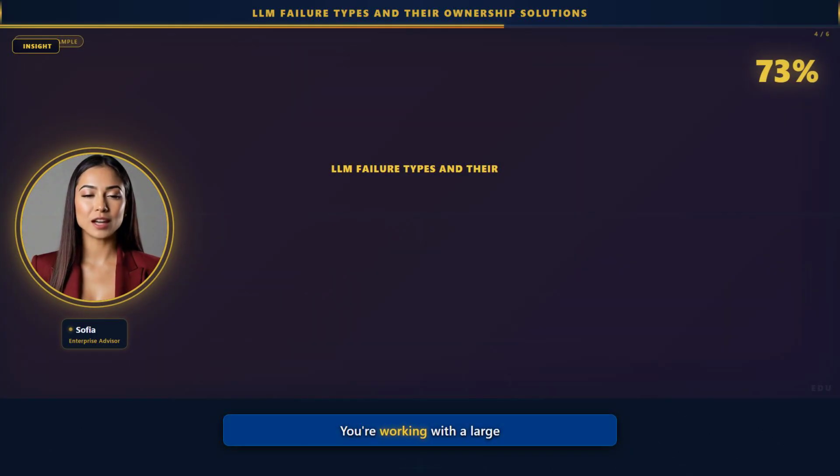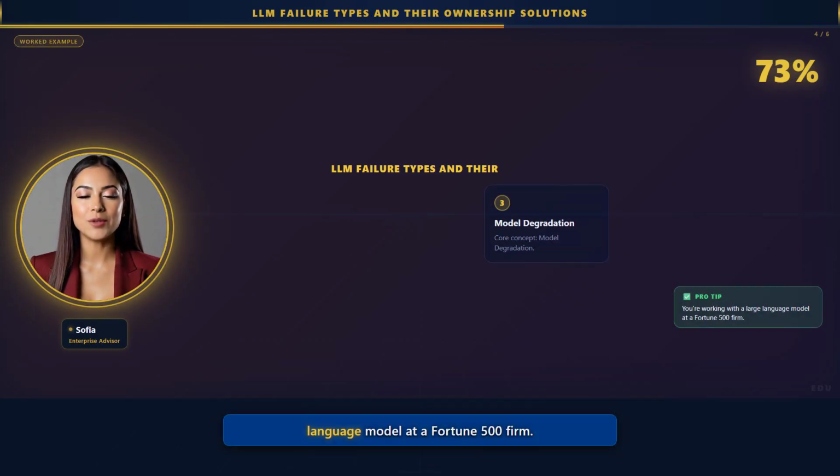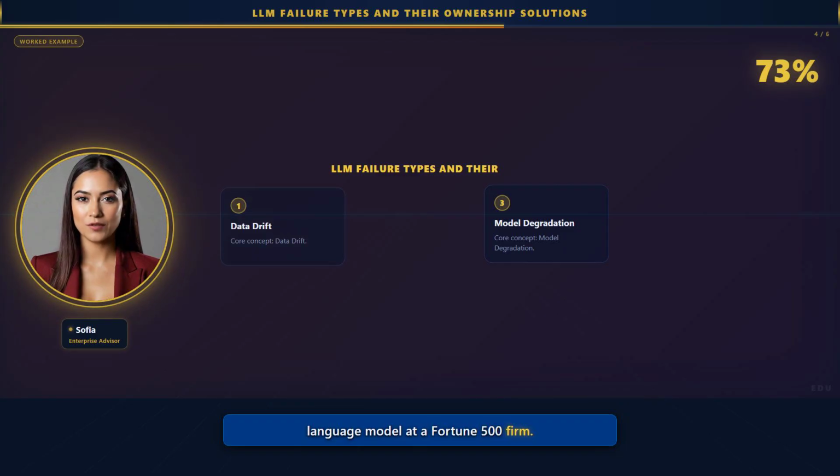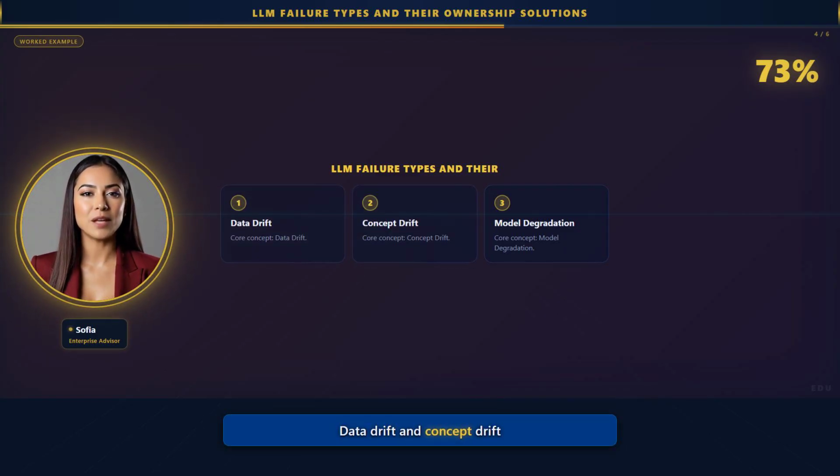You're working with a large language model at a Fortune 500 firm. Data drift and concept drift cause 73% of LLM failures. Let's use TensorFlow to monitor these issues. You track data drift with statistical methods like K-test. Concept drift needs online learning techniques, such as incremental learning. That's how you apply LLM failure types and their solutions.